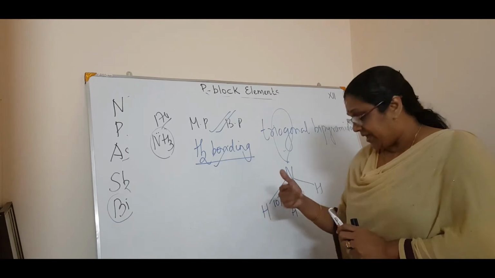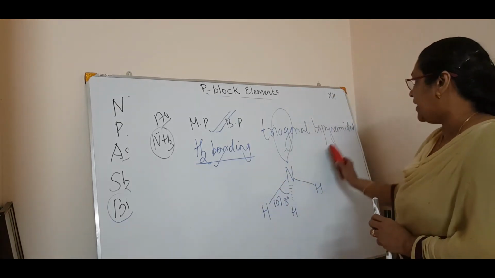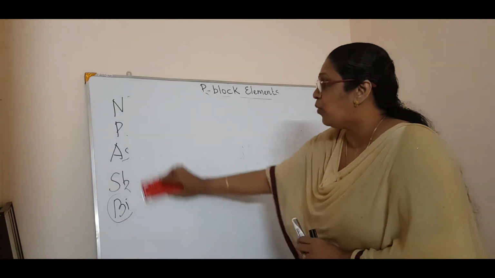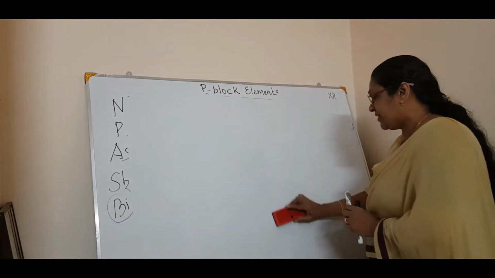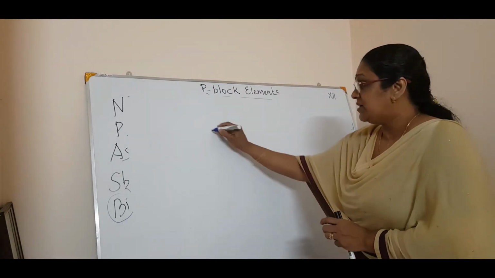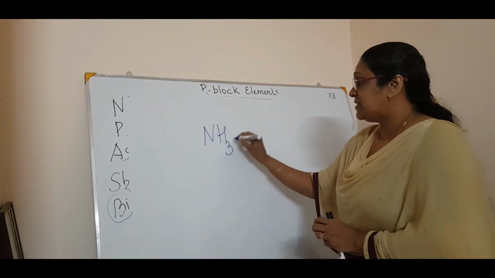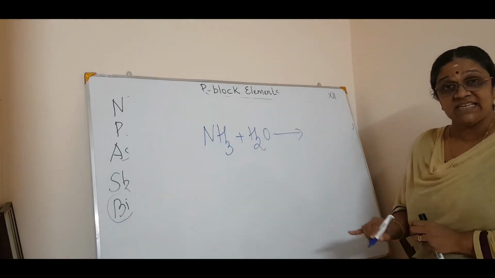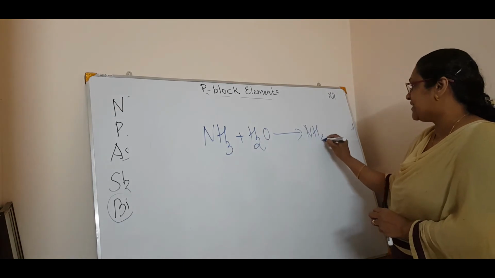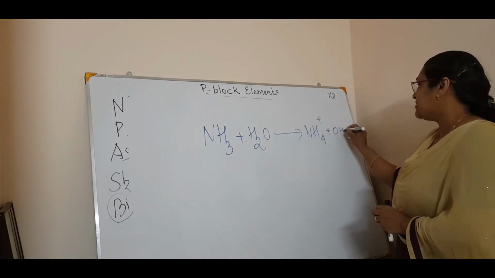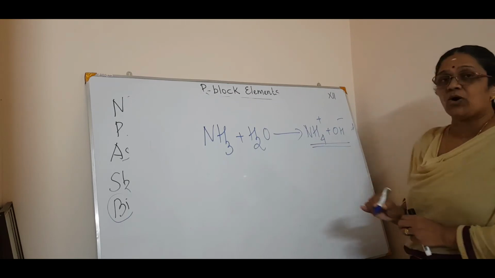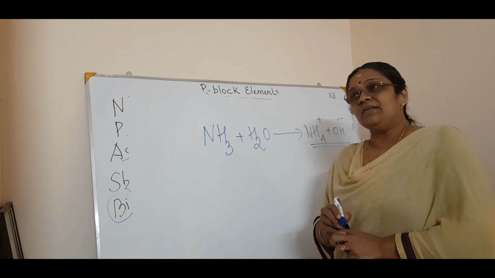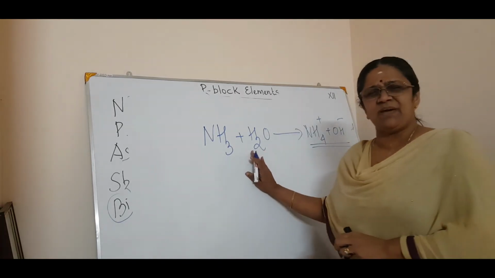Now coming to the chemical properties or reactions of ammonia. Ammonia is very well soluble in water, isn't it? Very, very well soluble in water. So, ammonia is soluble in water to form ammonium hydroxide, a base. So, NH4OH, that is NH4 plus and OH minus. So, it is very well soluble in water to form a base. Okay. Then this is the first reaction, that is basicity, that's all.